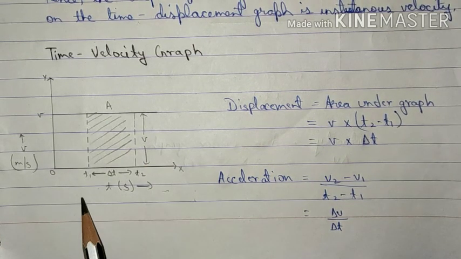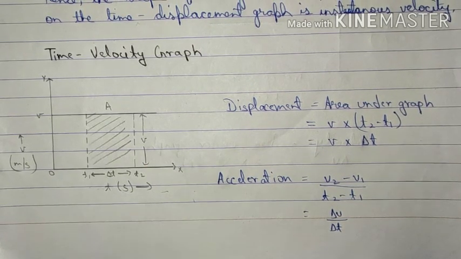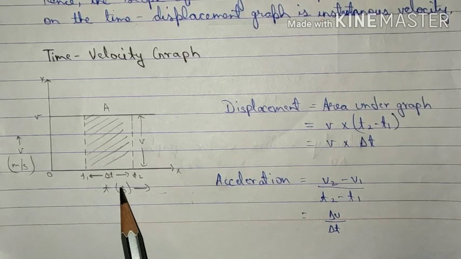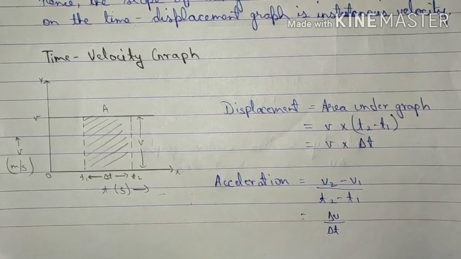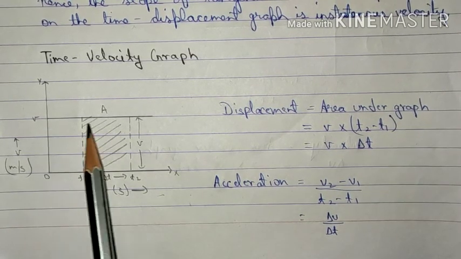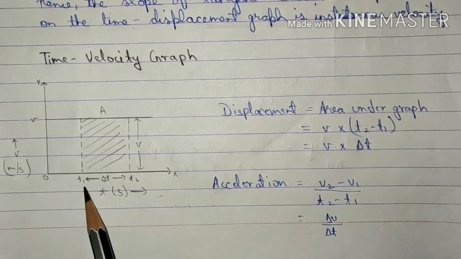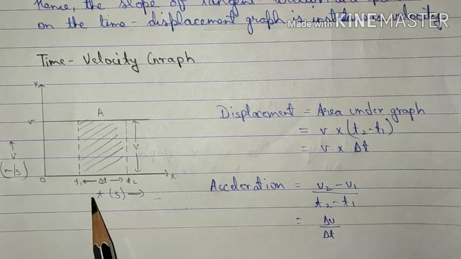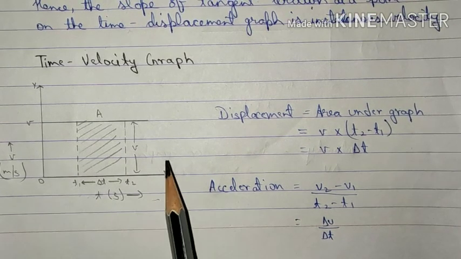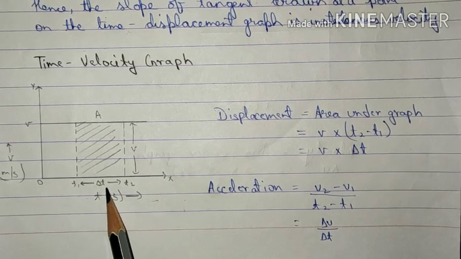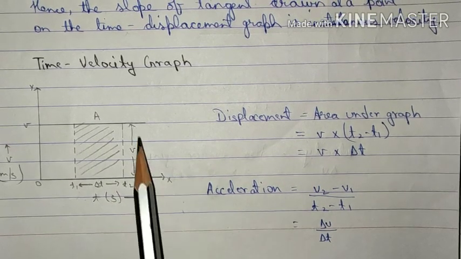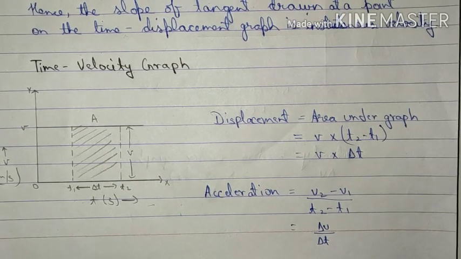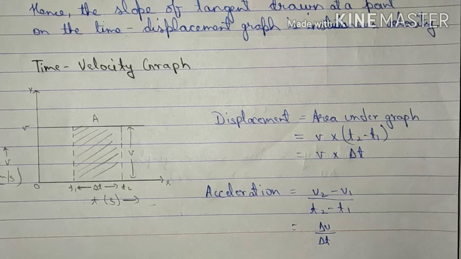Now studying the graph from time t1 to t2, we have the change in time as del t, and suppose we find out the area under the graph for time t1 to t2. What do we observe over here? Since the area of a rectangle is length into breadth, and here the length is del t and the breadth is v, we can represent the area as v into t. Now we all know that the formula of displacement is also v into t.